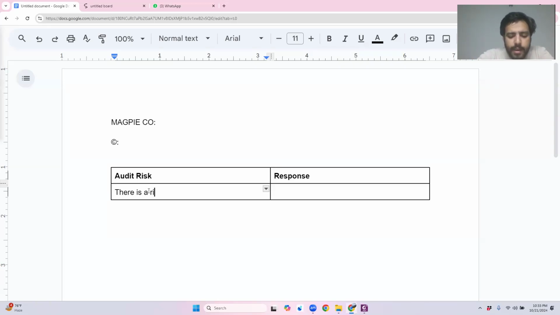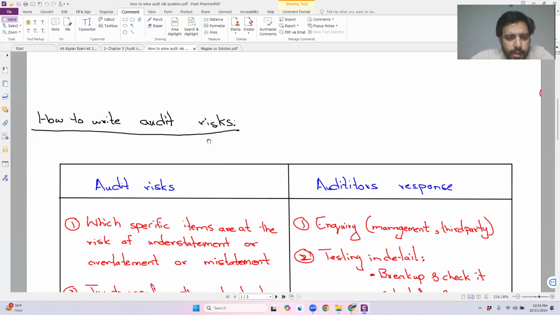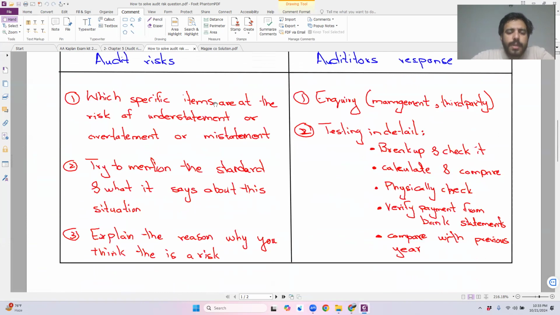There is a risk. First of all, let's look at the way I told you to write down the risk. How do I always write down the risk? First, you have to mention which items are at the risk of under or overstatement. In this example, there is no such thing where I would state this is at the risk of overstatement or understatement. There is an overall detection risk that is going to happen. So my wording is going to change here.